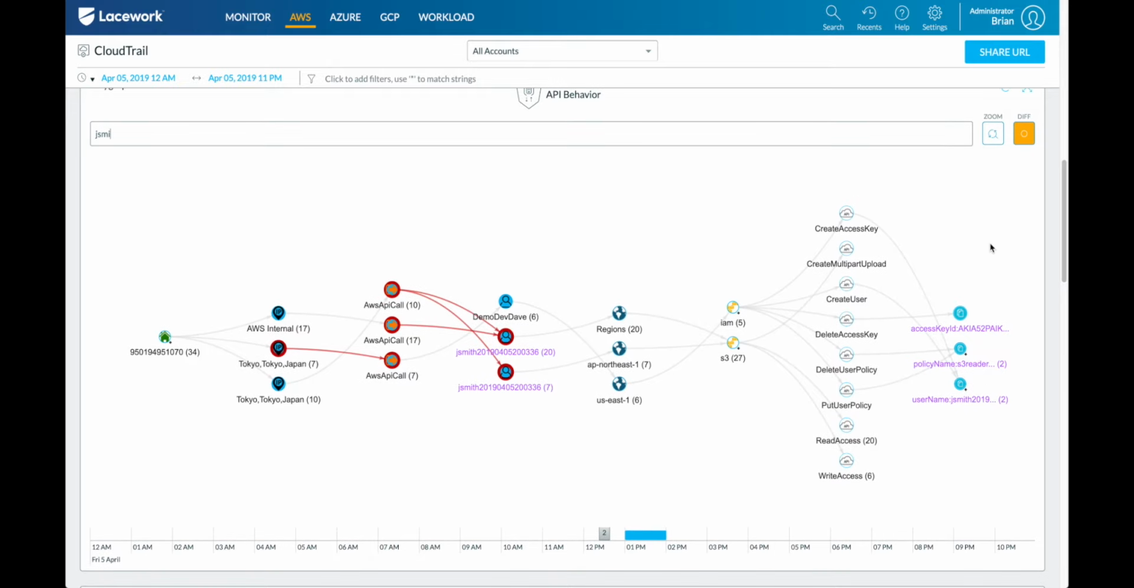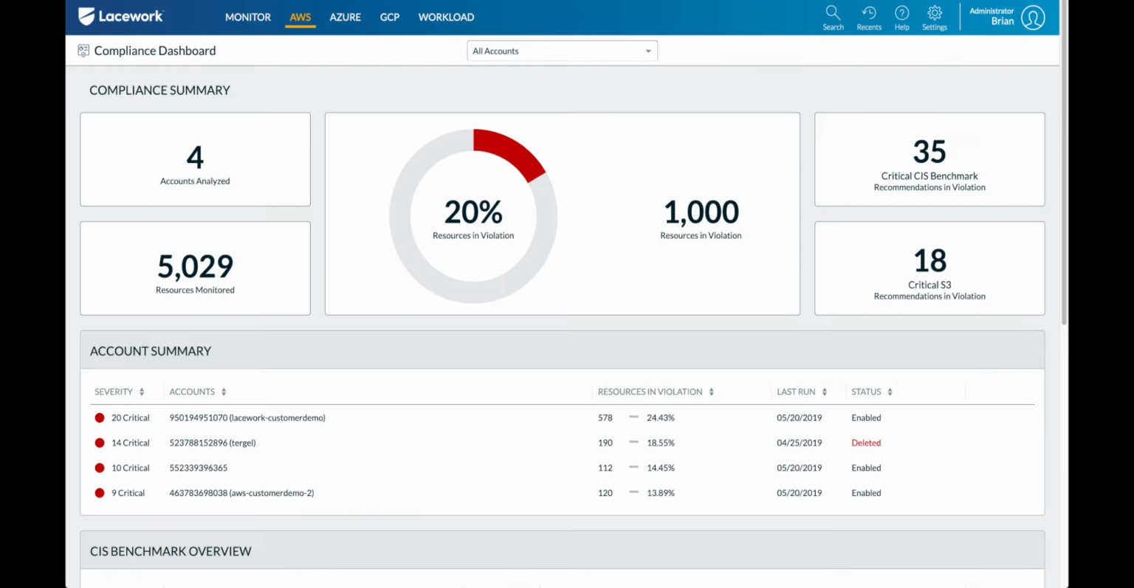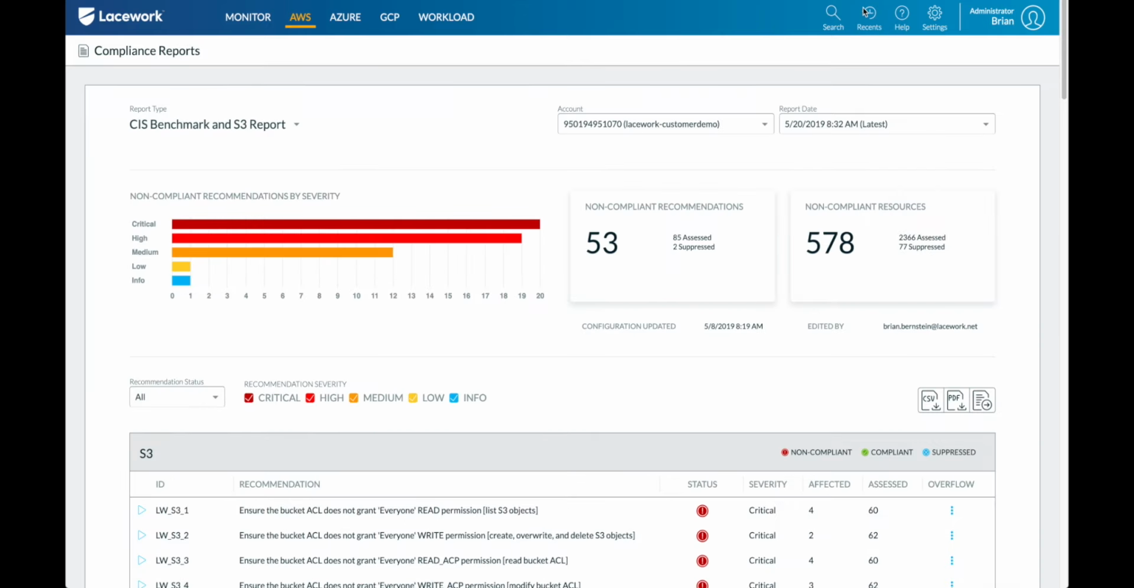Now, the final section that I'm going to transition to here is on the compliance side. We can give you a global view so you can get a hierarchy view of all the accounts that you have onboarded and what kind of violations they are falling under. But what I'm going to do is just dive directly into one of these reports so we can talk about the workflow and the kind of things that we're checking for.